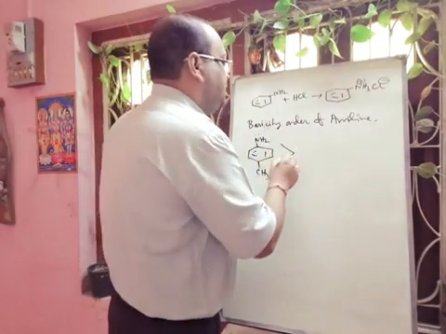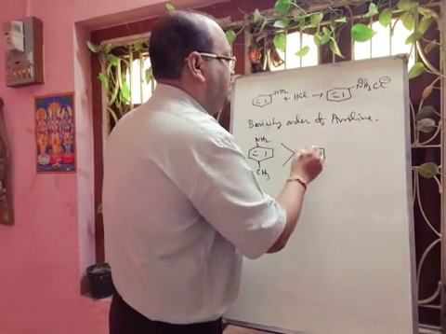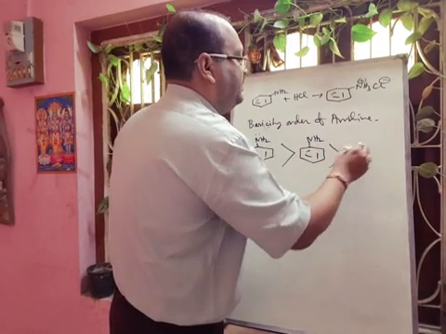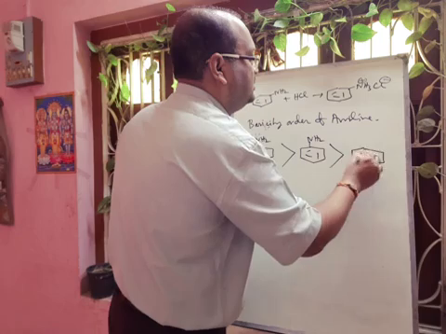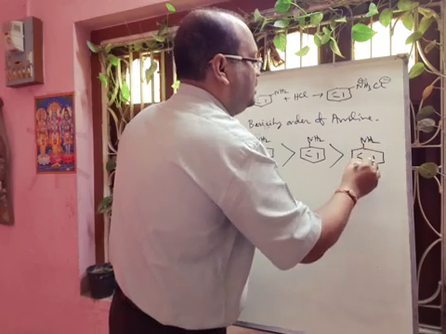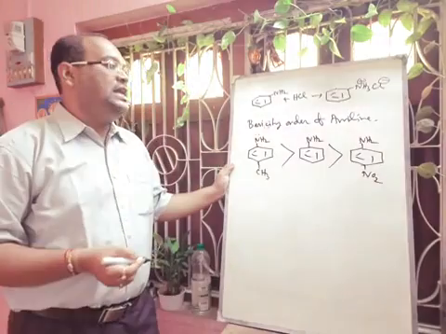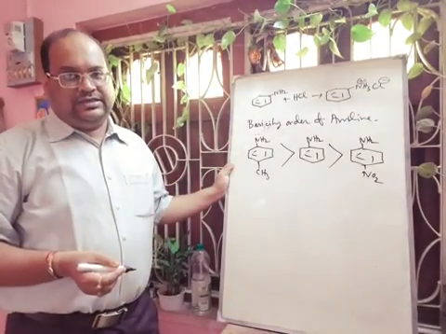So it will be more basic compared to aniline. But if we insert one electron withdrawing group, definitely basicity will decrease. That means if we add one nitro group at the para position, this para-nitroaniline will be less basic.